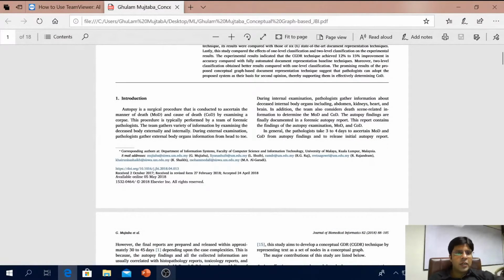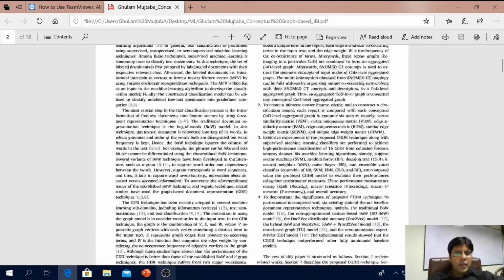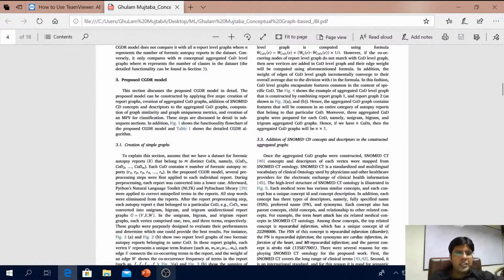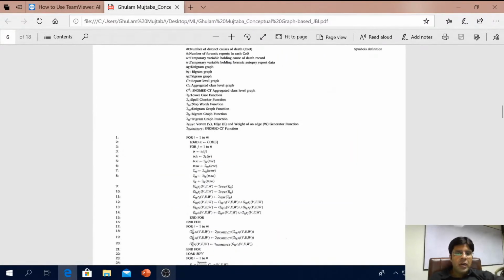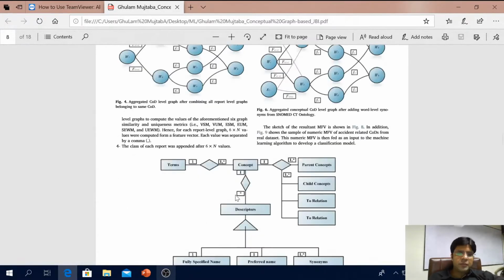So this is the introduction section. After the introduction section, I have the methodology or proposed CGDR model. For example, this is the proposed method. So the author has explained his proposed method with the help of diagrams, algorithm, and equations.